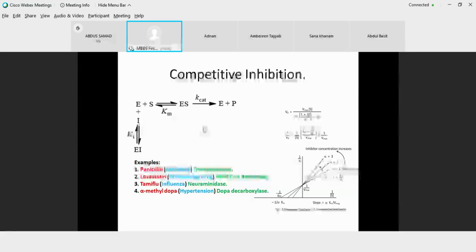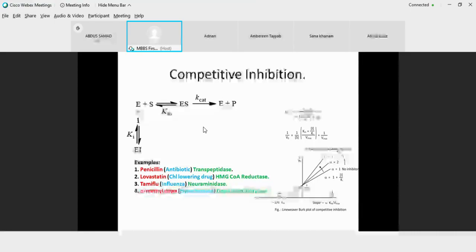This does not lead to the formation of the product. So only free enzyme is capable of being inhibited here. If it is taken up by the substrate, very well, product would be formed. But if it is captured by the inhibitor, this EI complex, or enzyme inhibitor complex, could be formed, which will not result in product formation. But you can overcome it by supplying the substrate so that the inhibitor would be displaced and you will get your product.